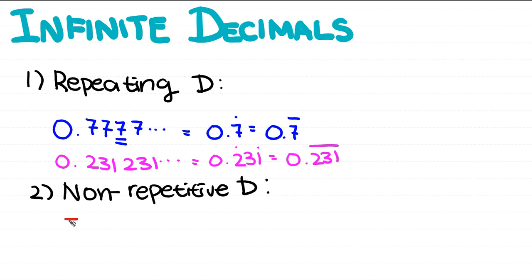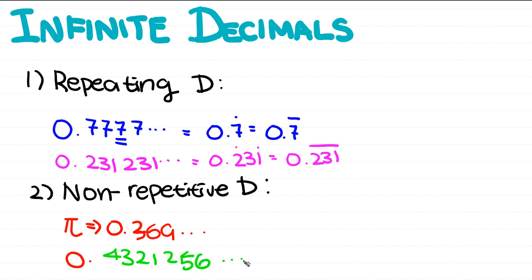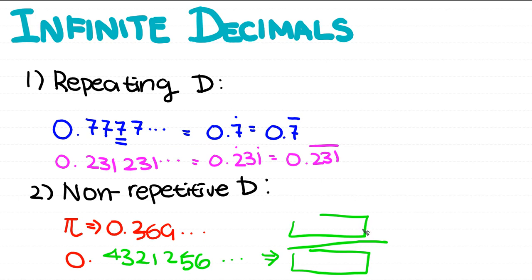Pi is a very simple main example of non-repetitive decimals because it has numbers beyond the decimal point that are not predictable and do not have a pattern, like 0.369 and then it goes on forever with numbers we cannot predict. Or a number like 0.4321256, where we can see no visible patterns. They have no patterns that we can recognize to say, oh, this is going to be the denominator and this is going to be the numerator. But how is it different for a repeating decimal?